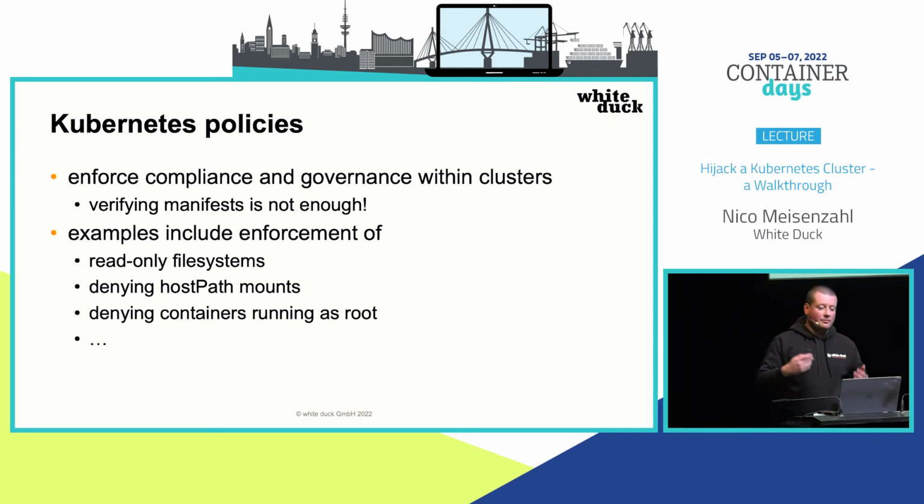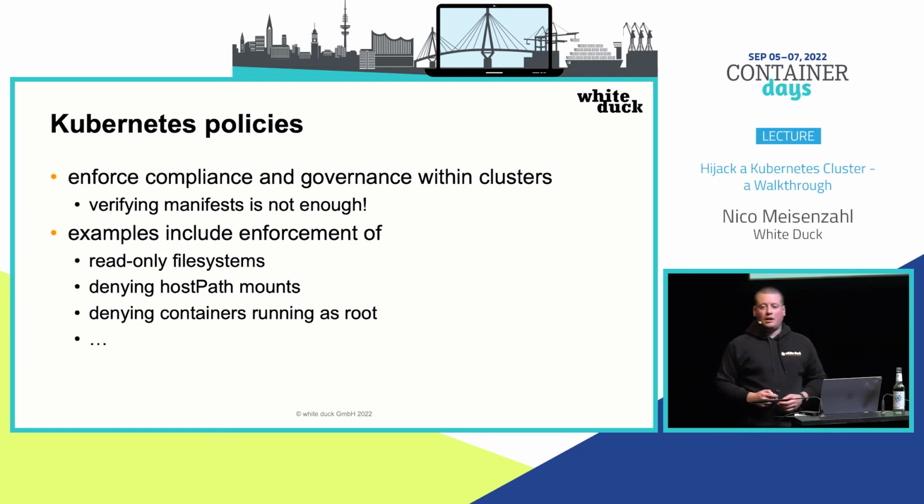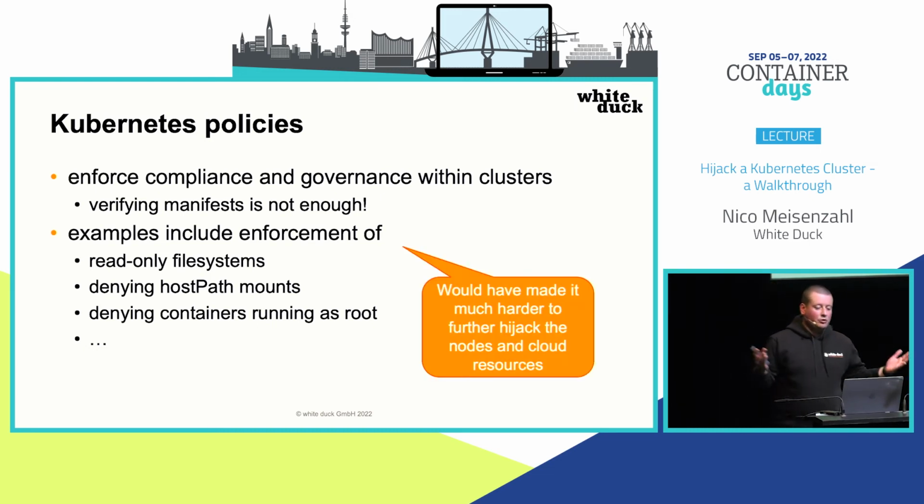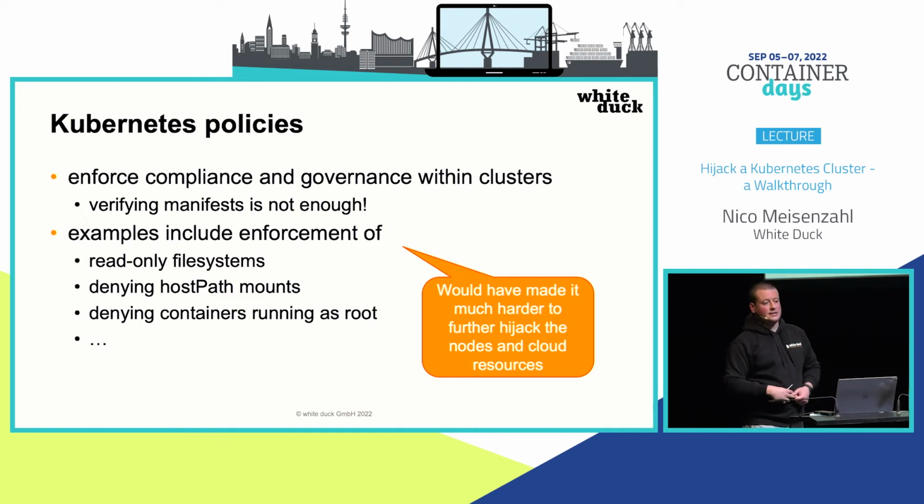So if we had some at least basic policies in place, which you can basically copy-paste from different locations and best practices sites, we basically would have had a much harder way to get access to the data and the resources and even Azure here. So really, really important topic.